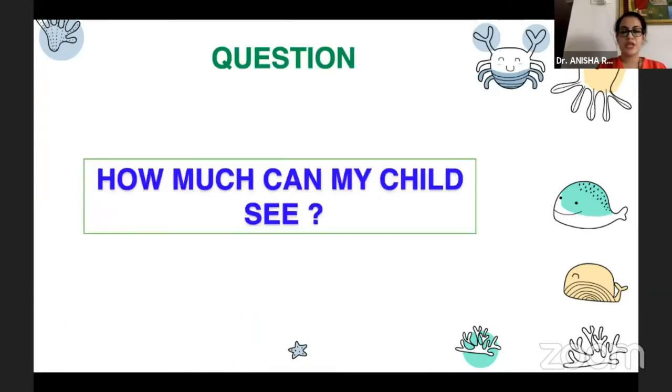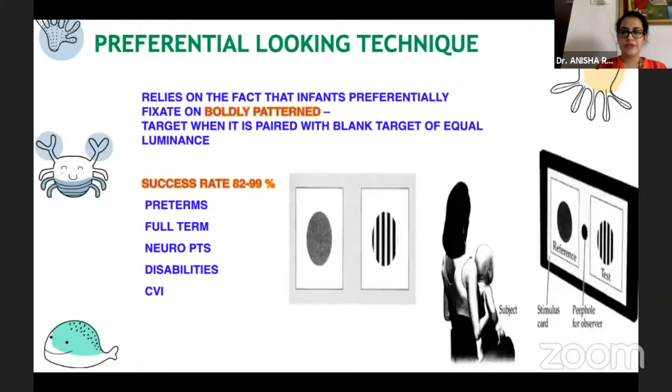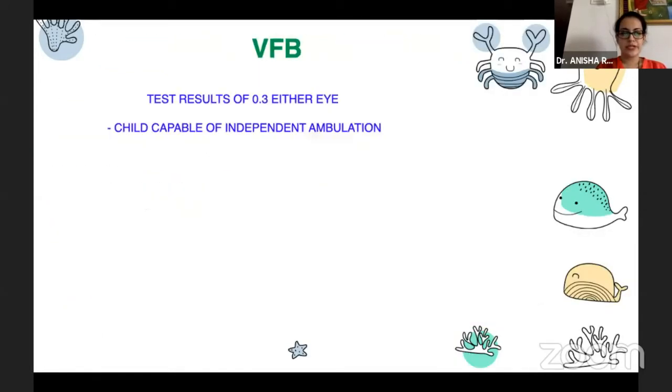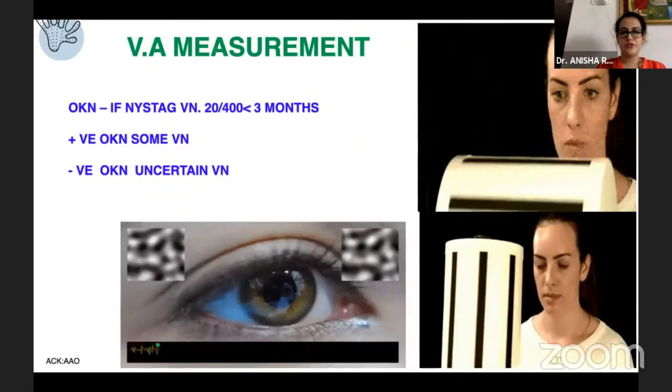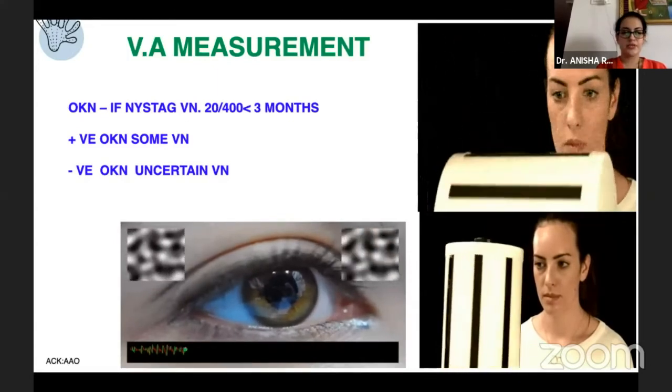Now the question is, how much can my child see? So the different tests which Madam just described were the preferential looking test and the visual function battery, which was already described. And visual acuity measurement can also be done with the optokinetic nystagmus drum.